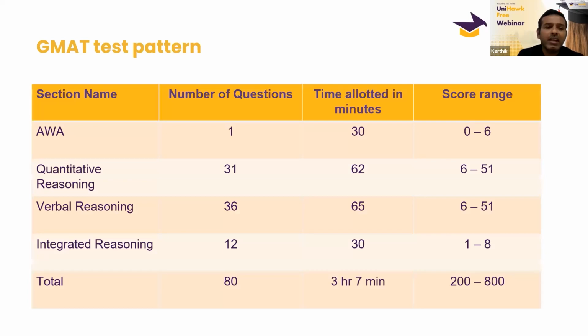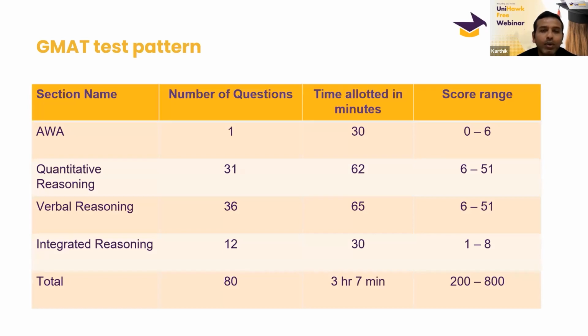So let's look at the GMAT test pattern. The sections are AWA, quant, verbal, and IR, these are the 4 sections. Earlier the pattern was AWA, then IR, then quant, and then verbal. Now they have introduced 3 patterns.